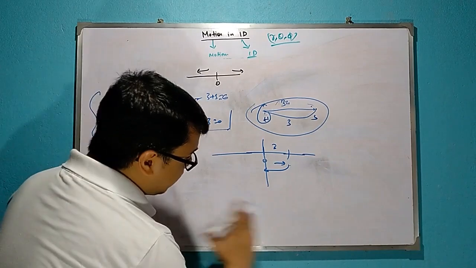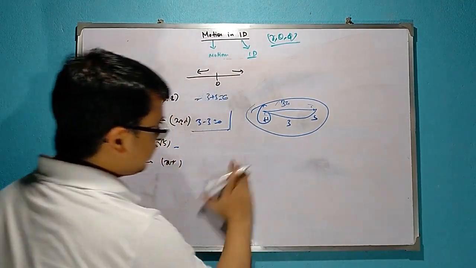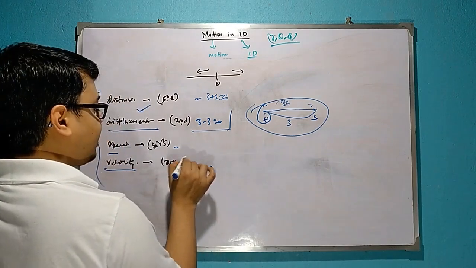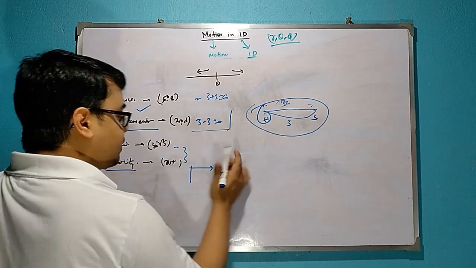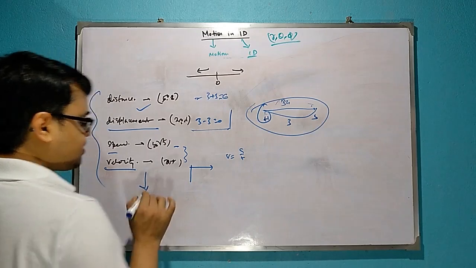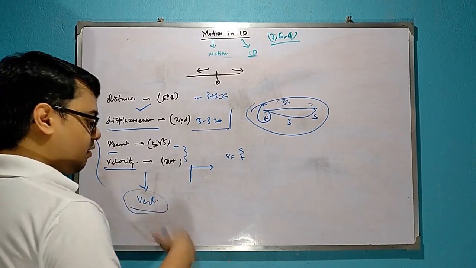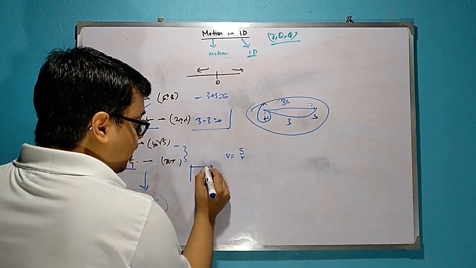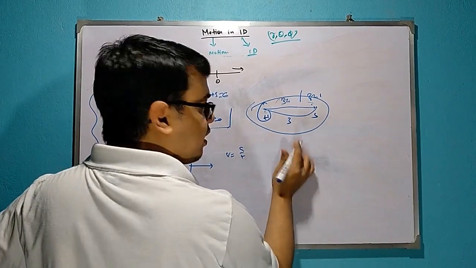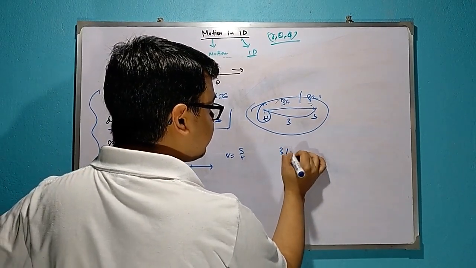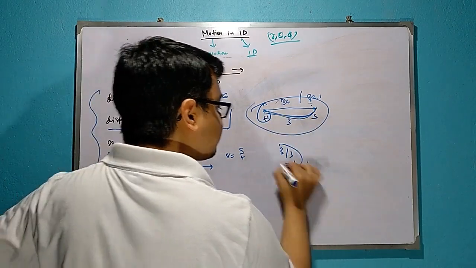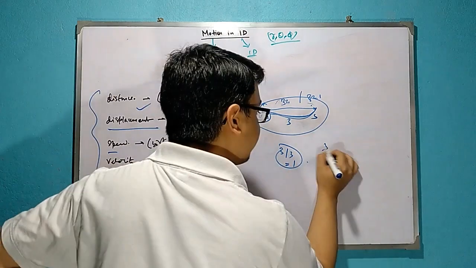Velocity. So now velocity is a little bit trickier. Velocity, in magnitude, is the same as speed, that is V is equal to S by t, but it is a vector. That means it has a direction. So suppose from this to this the time taken is 3 hours. Then its speed is how much? 3 by 3, that means 1 kilometer per hour. And for this direction, speed, that means druti, is again 3 by 3.